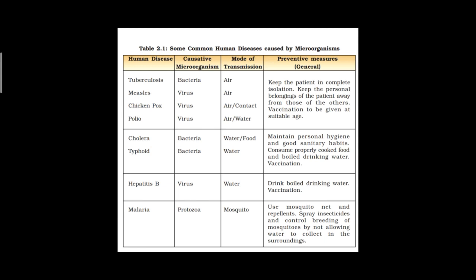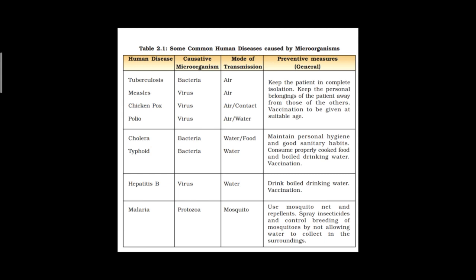The spread of airborne diseases can be prevented by these general preventive measures. Keeping the patient in complete isolation is the best method for airborne disease.